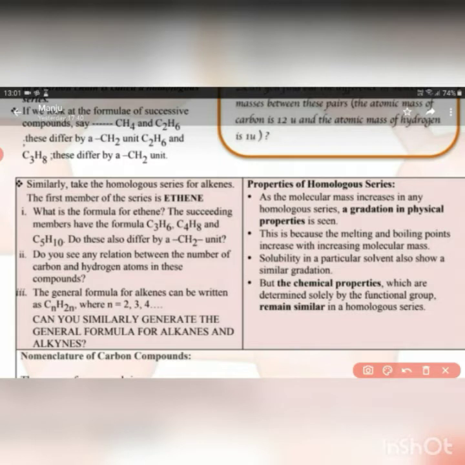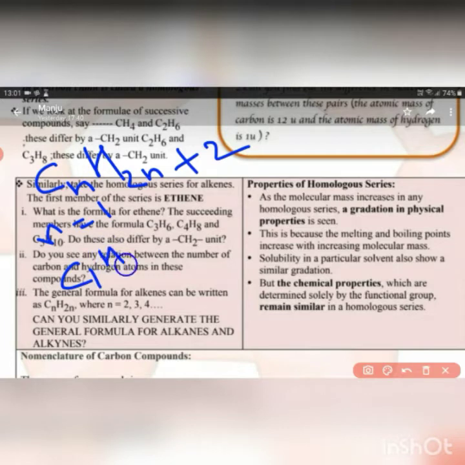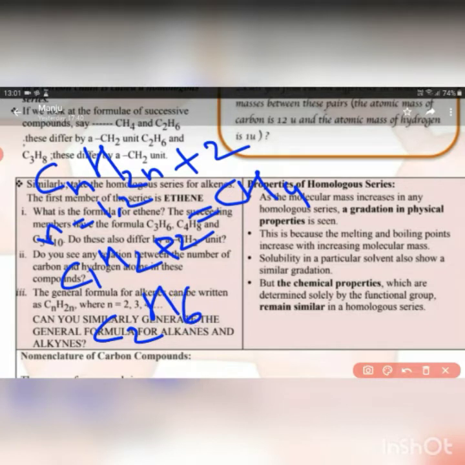Or we can see one member, like for alkane CnH2n plus 2. Suppose the value of n is 1. So C1H 2 plus 2 will give you CH4. For the next member, if we put n as 2, it will be C2H6. If the value of n is 3, it will become C3H8. So in this way you can form a homologous series. If we see, there is a difference of 1 carbon and 2 hydrogen atoms.